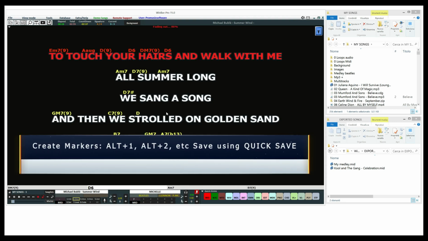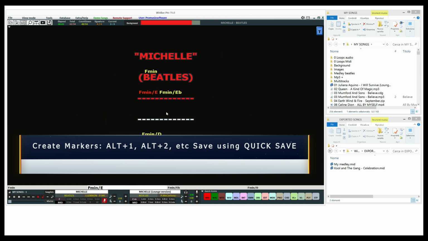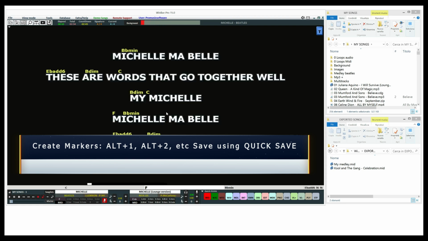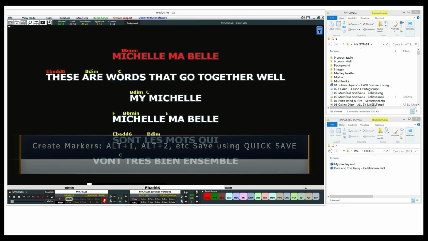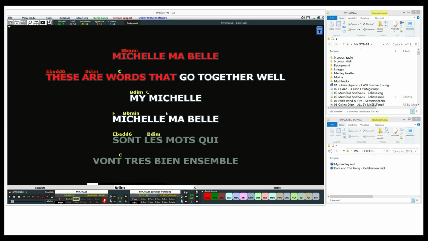In this latest version, you can create markers in real time and save them in the database rapidly through the Quick Save button. You create the markers by clicking the following buttons: Alt+1, Alt+2, and so on. Once you've created them, you can go from one song point to another, which allows you to create your own customized structure, which differs from the original structure.